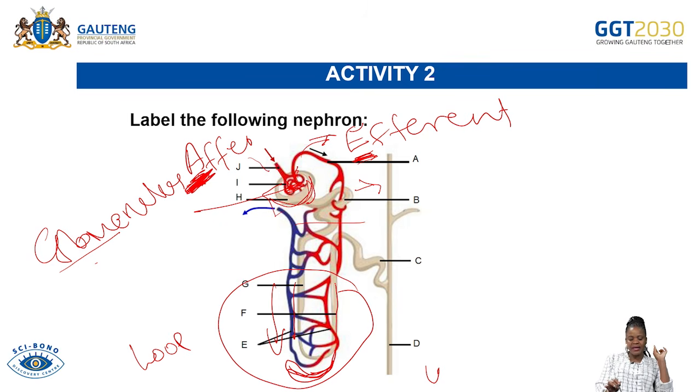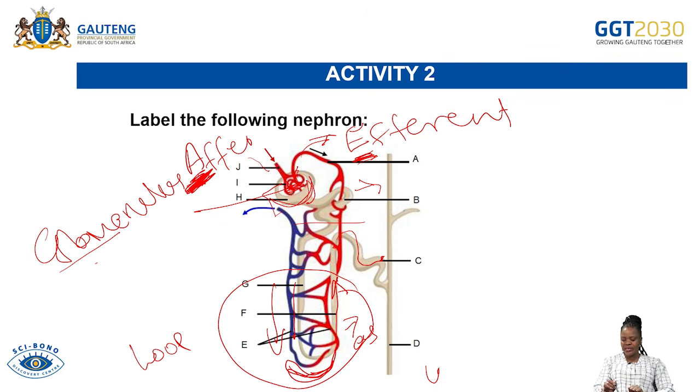And then the last part of the loop of Henle is the ascending. Anything that goes up, we say it ascends. So we've got the ascending loop of Henle. It goes up to there, and that is the last part of the loop of Henle. And then the loop of Henle leads into the last tubule, which is towards the end, in the lower part.